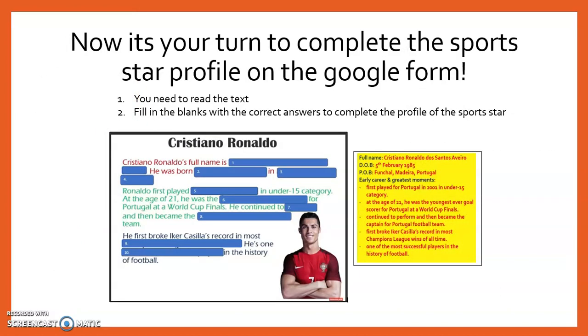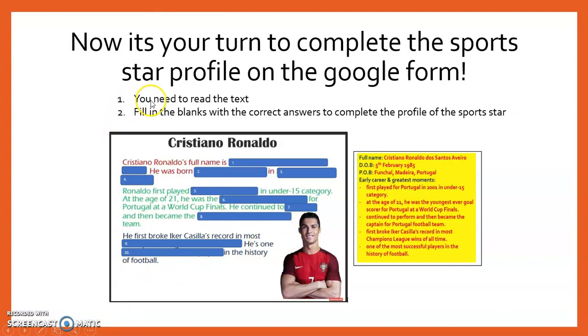Lastly, we have come to the end of our lesson. Before we end our class, I would like to leave you guys with several tasks to do. Here, I have already prepared a sports star profile, another profile of a famous sports star, which is Cristiano Ronaldo.